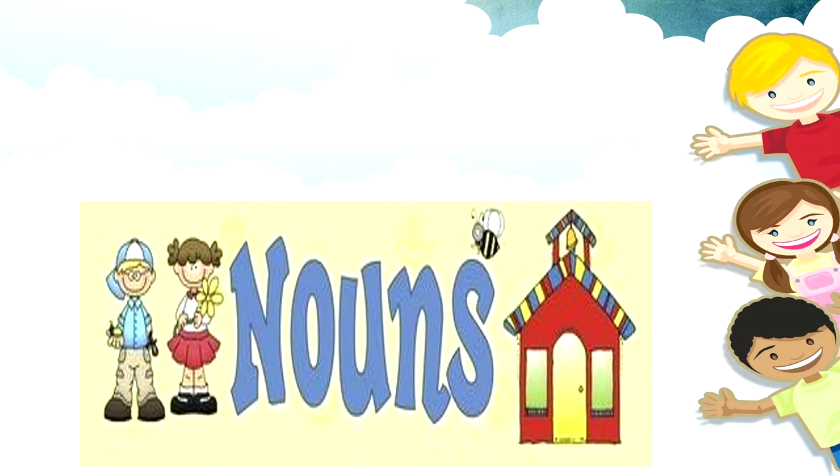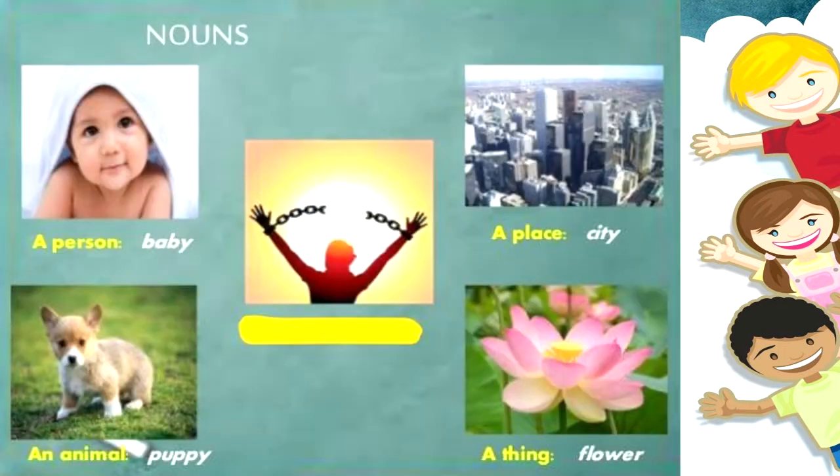You are students. This is an insect. It is a house. So that means whenever we want to talk about something, we have to tell its name first of all. Isn't it? Yes. So such names in English grammar are called nouns.